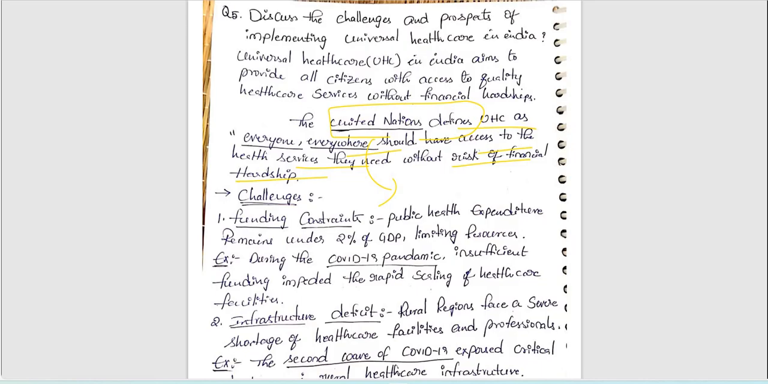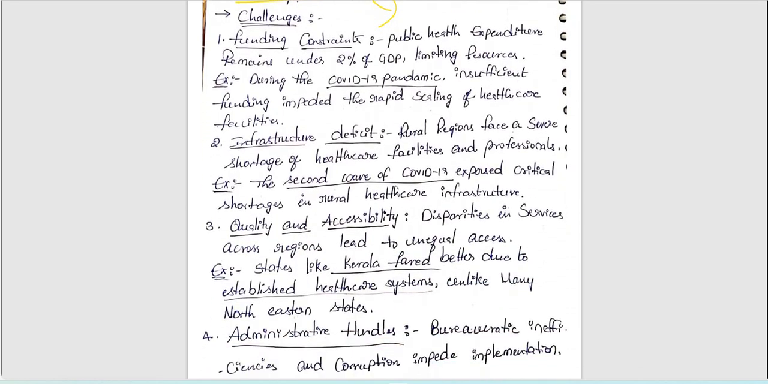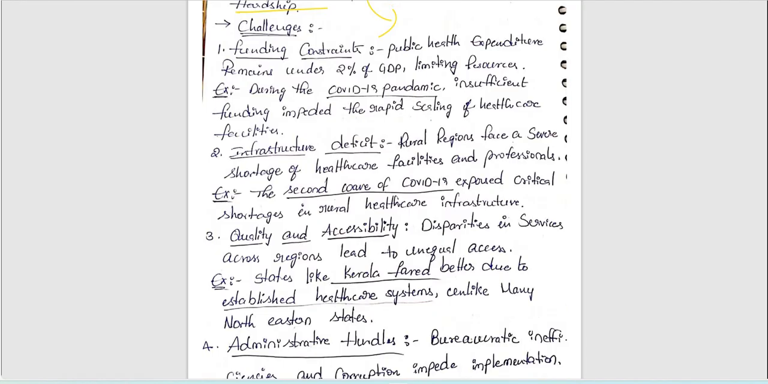Okay. So what are the important challenges? In this particular question, they have asked challenges and prospects as keywords. So funding constraints, we have funding constraints. For that we need to look at expenditure. What is the expenditure? Only 2% is there.